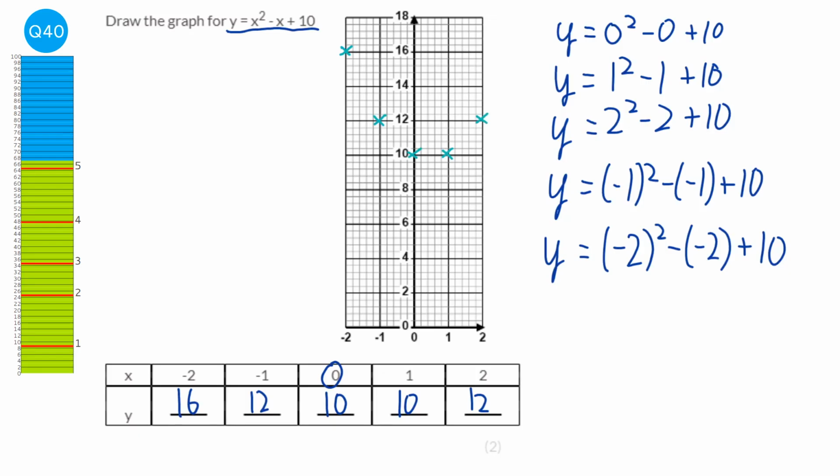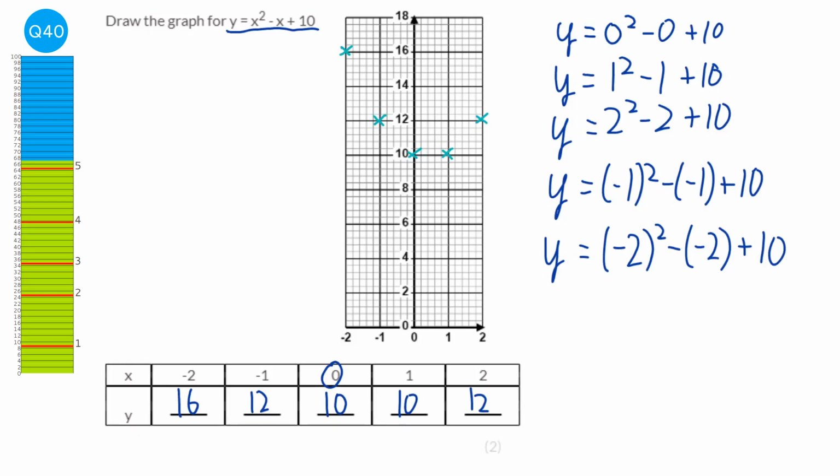Okay, when you join this up, things to be aware of is you need to make sure that you have a round U at the bottom and not a flat bottom. So you want to avoid a flat bottom. You also want to make sure that you avoid feathering like that. You want just one nice smooth line.